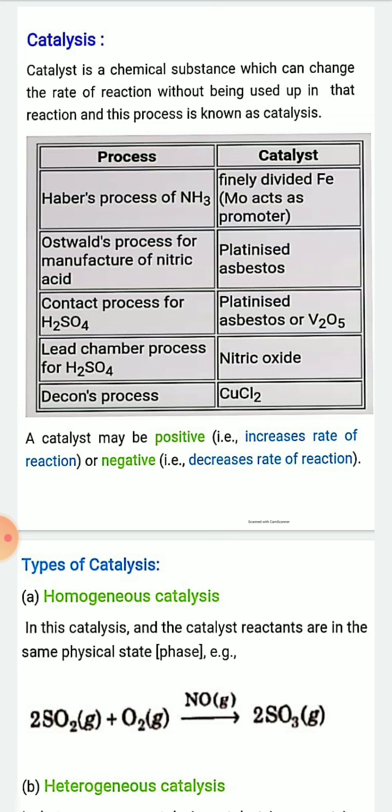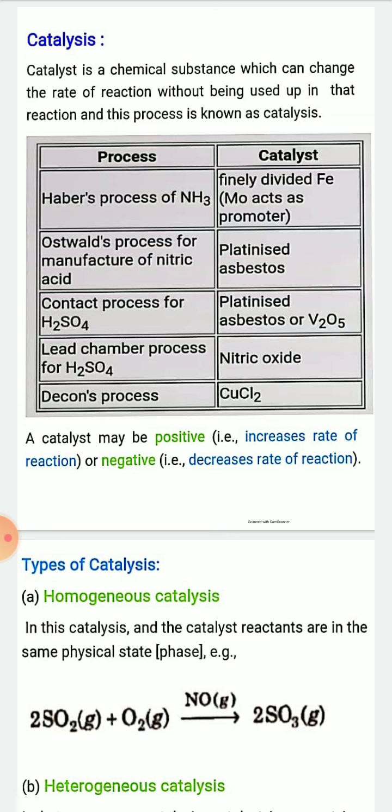Okay. And in the contact process for preparation of sulfuric acid, platinized asbestos or vanadium pentoxide, V2O5, is used as catalyst. And in the lead chamber process for sulfuric acid, nitric oxide is used as catalyst. And in Deacon's process, cupric chloride is used as catalyst. So these are some processes, and these are some examples of catalyst.